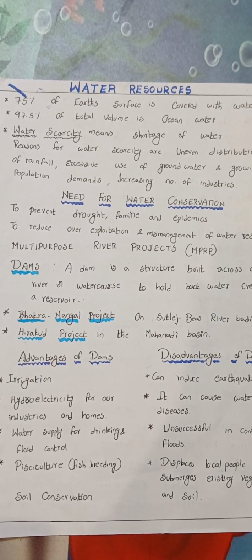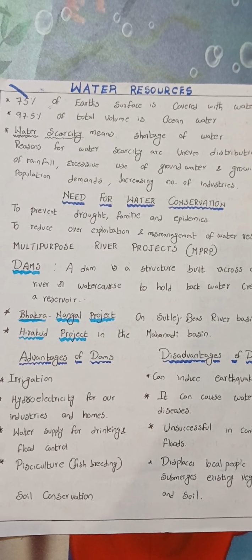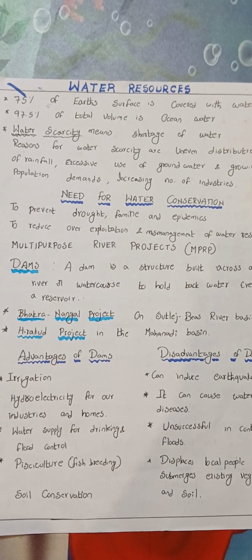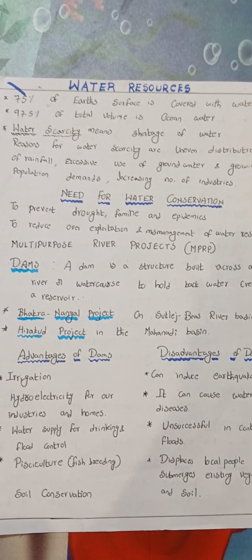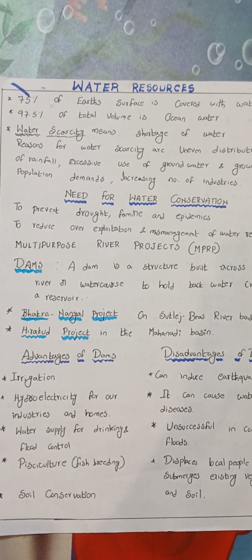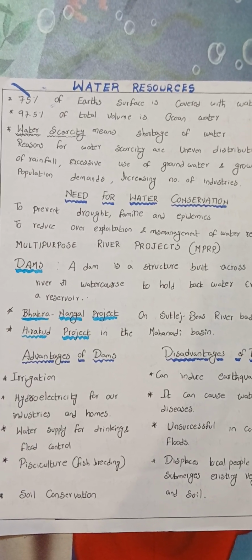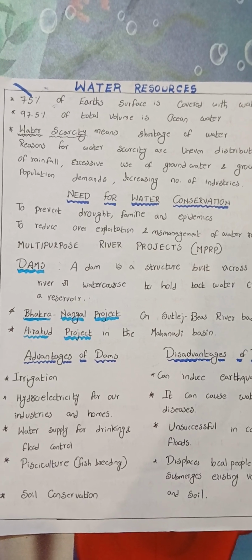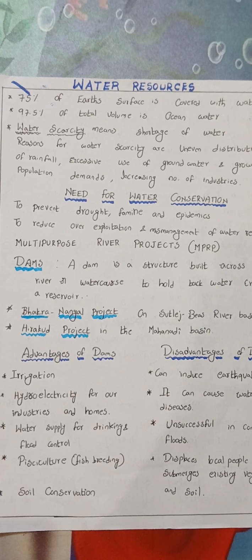Multi-purpose river projects. Dams. A dam is a structure built across a river or water course to hold water, creating a reservoir. Bhakra Nangal project on the Sutlej-Beas River Basin and Hirakud project in the Mahanadi Basin. Advantages and disadvantages of dams.